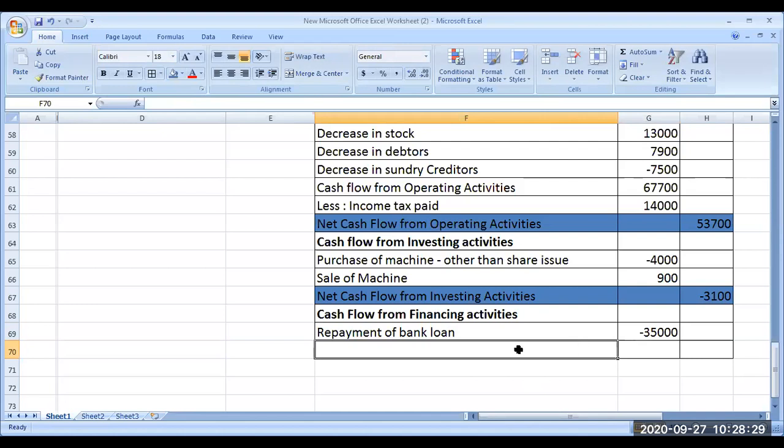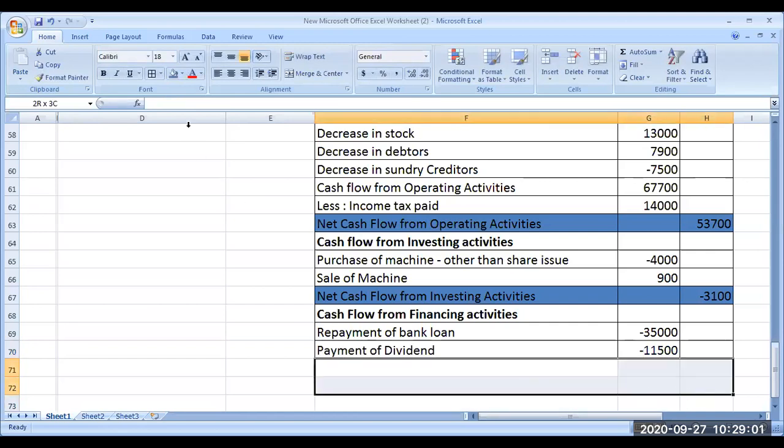Anything else in the outflow or inflow of financing activity? You are paying dividend. Payment of dividend we adjusted in operating activity, but it is really a financing activity, so we are bringing it here. How much are you paying as dividend? 11,500 dividend paid, so it is minus. It is paid, so it's outflow. Any other outflow is there?